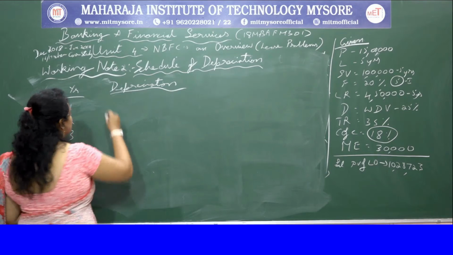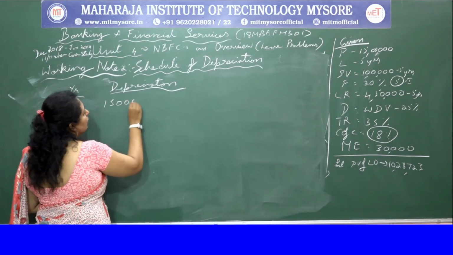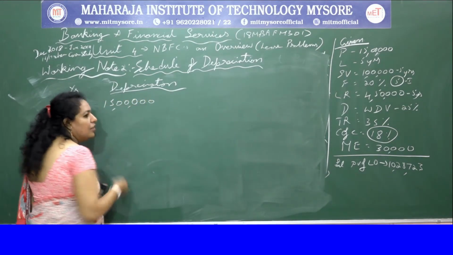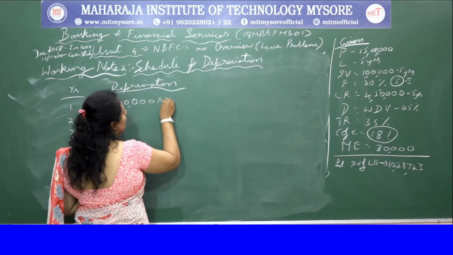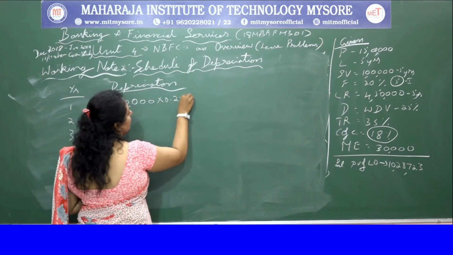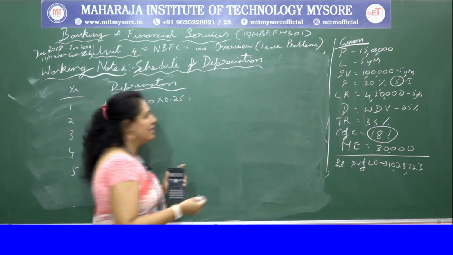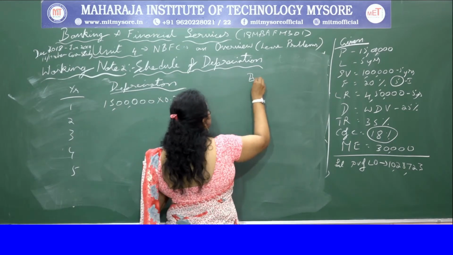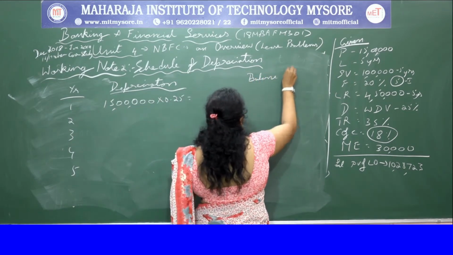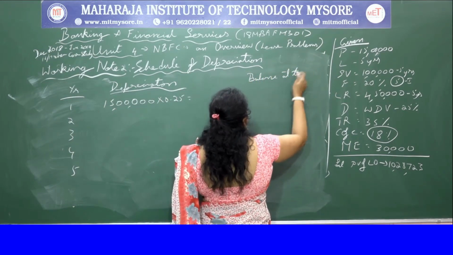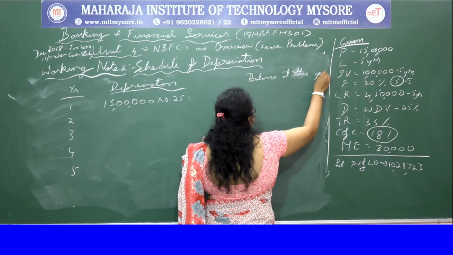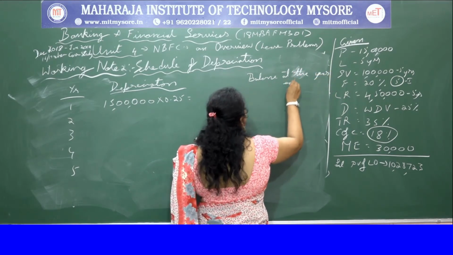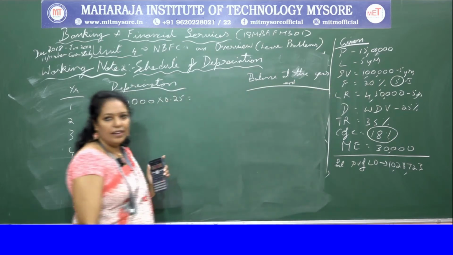On 15 lakhs you have to calculate. So 15 lakhs, it is written down value method. So 15 lakhs into 25%. Okay, and last is balance at the year end.